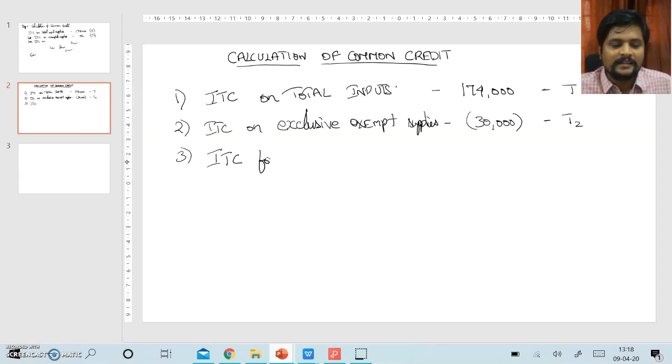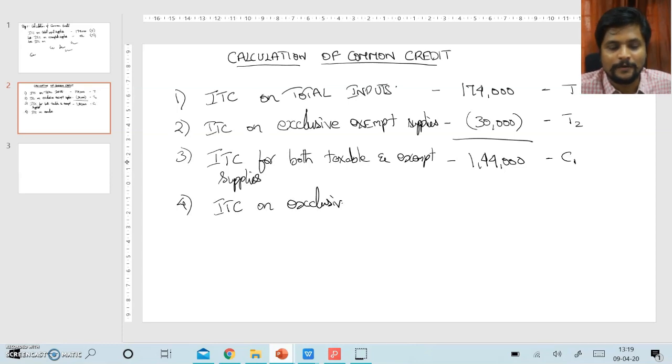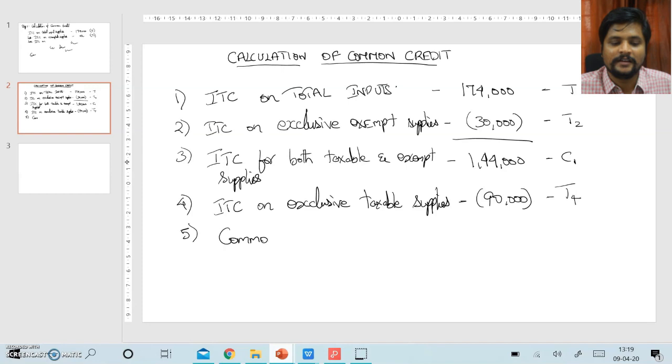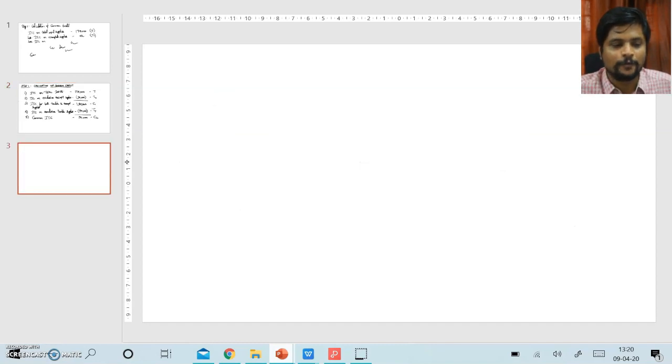Then C1, the amount available for utilization, is the ITC for both taxable as well as exempted supplies. Then the ITC on exclusive taxable supplies is 90,000. We will discuss how the 90,000 is arrived as well. Then the common credit is 54,000.